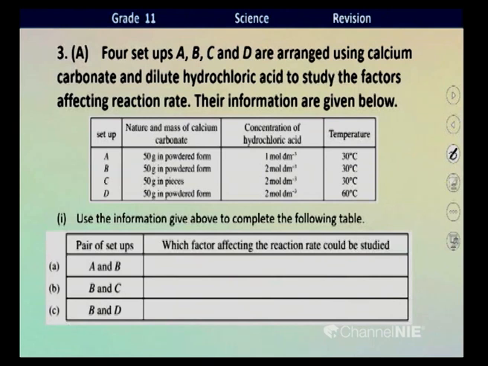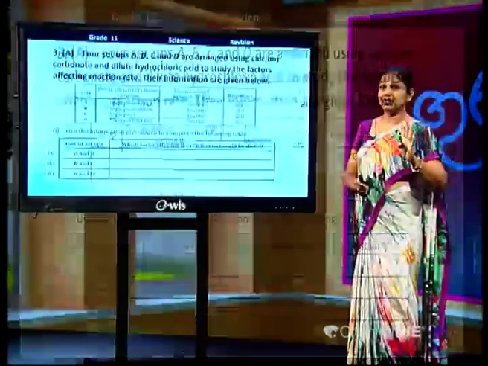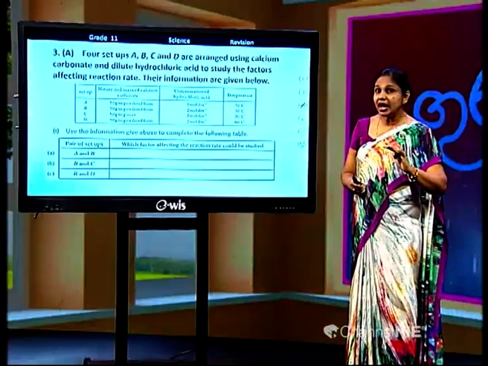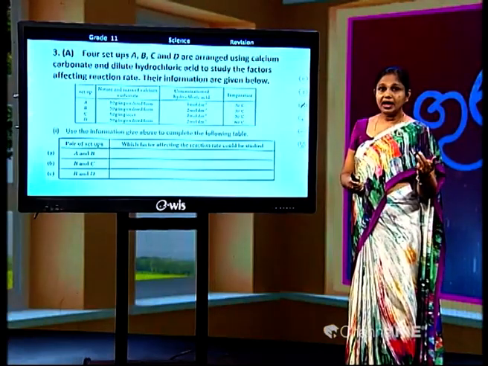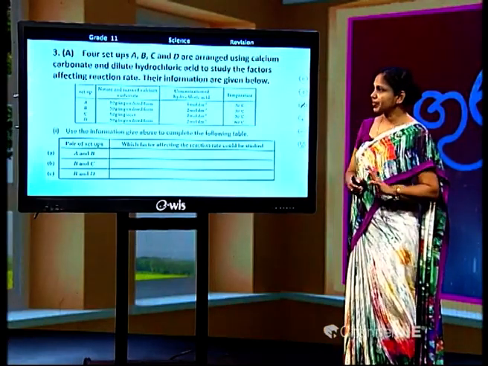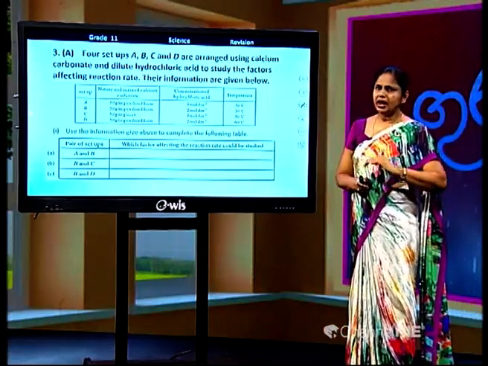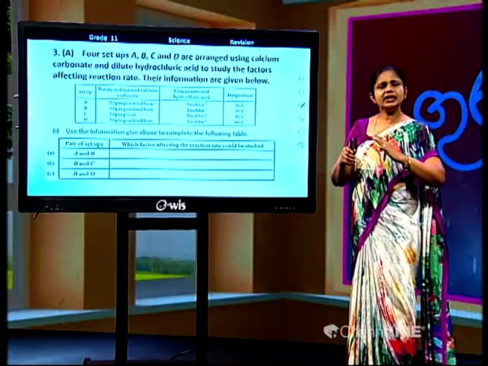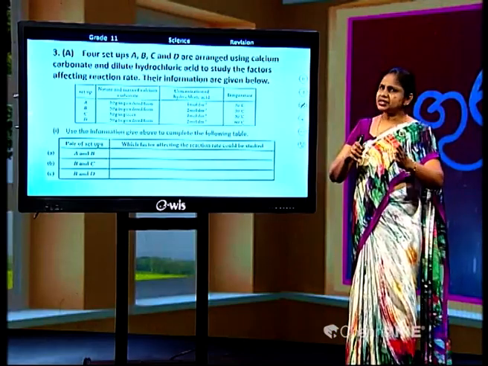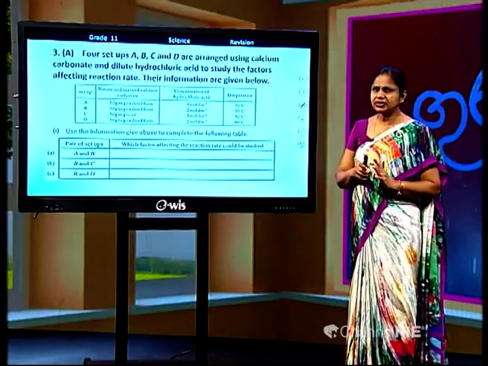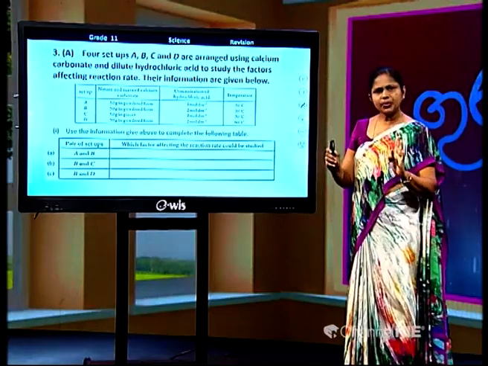In C, 50 grams, same mass but in pieces. Then the surface area of reactants has changed, right? Same concentration, same temperature. Likewise, in each setup, children, each factor has changed. Now, what's the question?